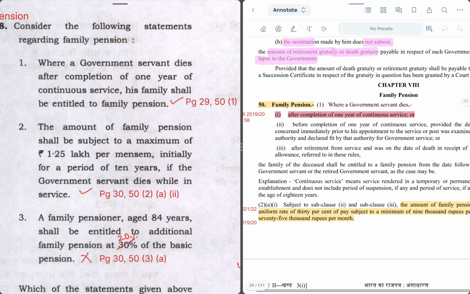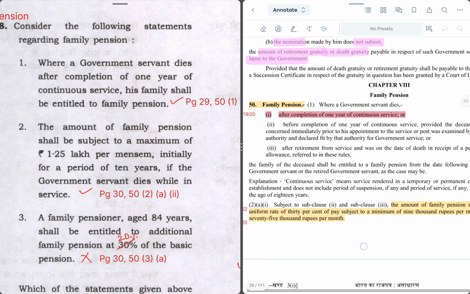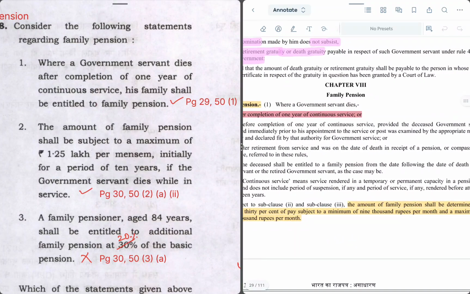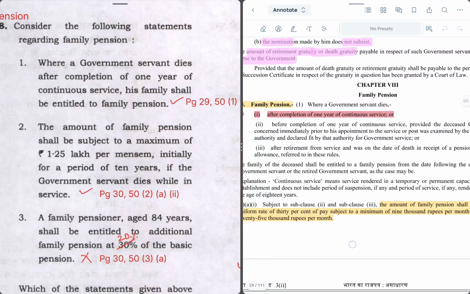Statement 2 says the amount of family pension shall be subject to a maximum of 1.25 lakhs per month initially for a period of 10 years if the government servant dies while in service. So we also saw what the minimum and maximum limits are. In the previous question, the minimum limit of family pension was perhaps asked, and I explained both minimum and maximum. 1.25 is 30% of the maximum basic pay, which is 2.25 lakhs. Hence this is the maximum of family pension.